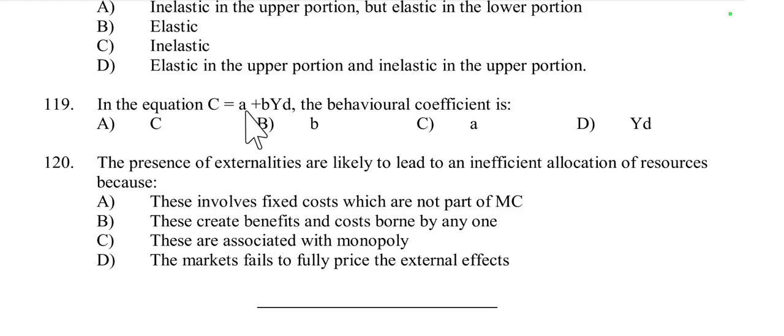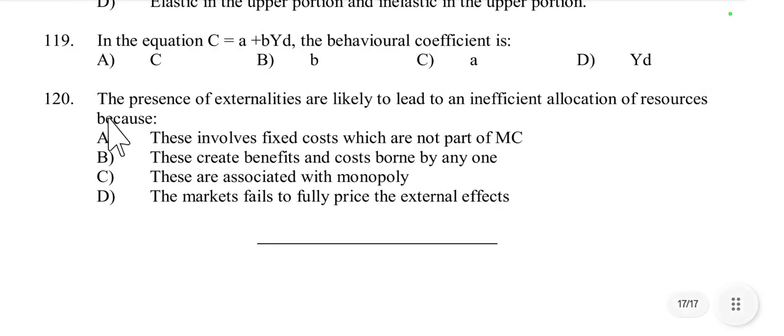B indicates MPC, marginal propensity to consume, and YD indicates disposable income. So the behavioral coefficient is the MPC, which shows how consumption changes with a change in disposable income. So option B is right. Small b indicates MPC, marginal propensity to consume.